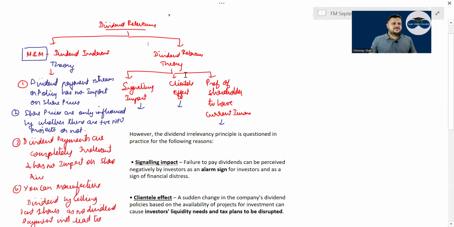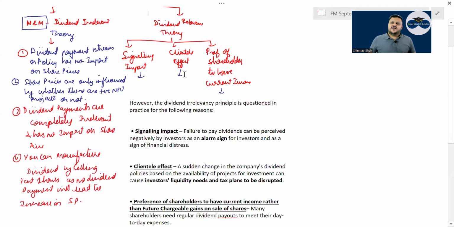M&M dividend irrelevance theory. What does the M&M dividend irrelevance theory say? That payment stream of dividend policy has no impact on share prices. That means dividend is not relevant at all. They will say that dividend is not relevant. You pay dividend or you don't pay dividend, it does not make a lot of difference. Dividend policy will not have an impact on share prices, right? Share prices will change as per the positive NPV projects, correct?